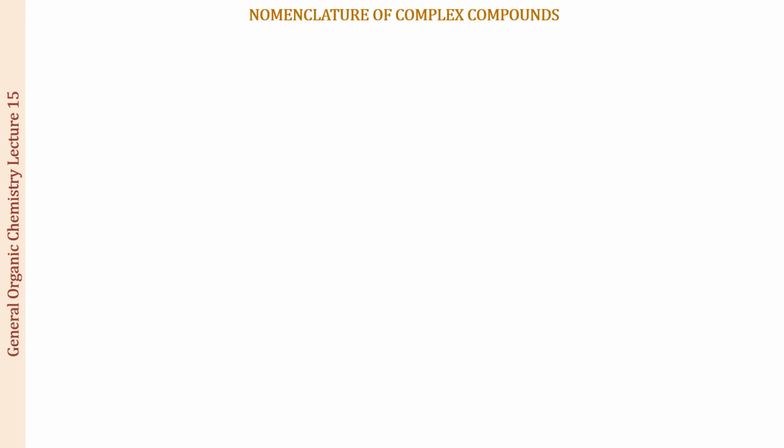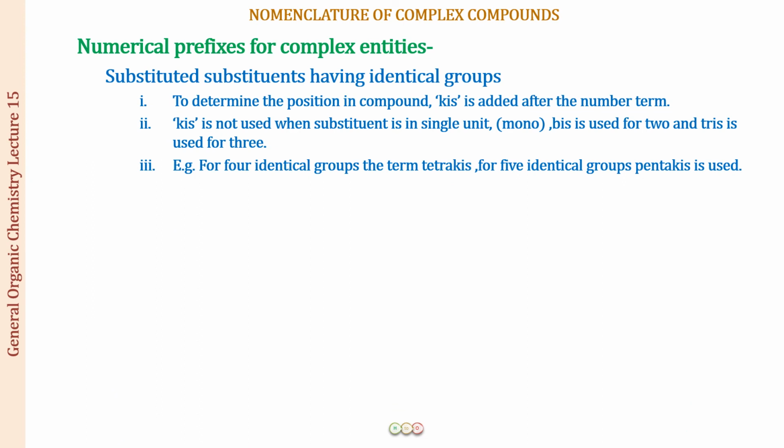Let me give you. Now the next we have is the numerical prefixes for the complex entities, when you will be seeing that the substituted substituents have identical groups, right? So you have seen in the normal compound that there can be identical substituents, identical functional groups present. So obviously this means that we have a substituent which is substituted, a subsidiary substituent. This can also have identical groups, so there should be some rule for that as well.